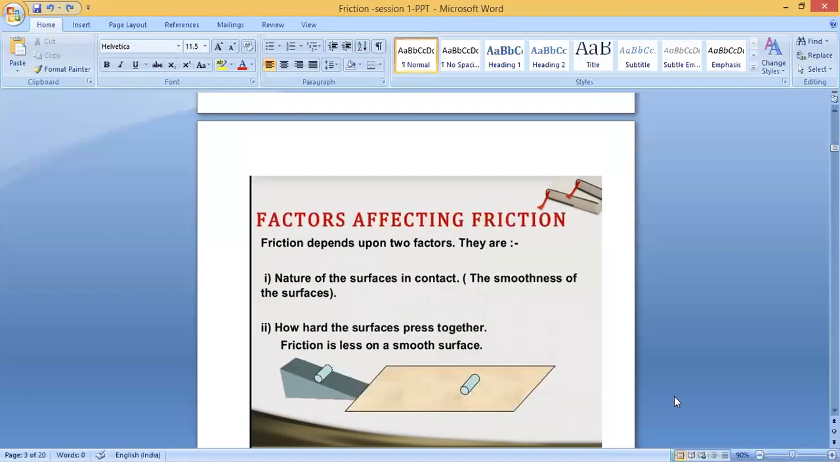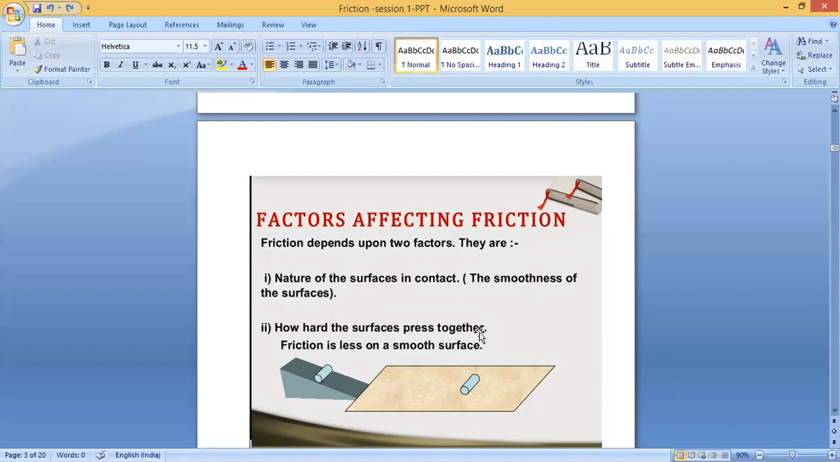What are the factors affecting friction? Friction depends upon two factors. They are the nature of the surfaces in contact, the smoothness of the surface, and second, how hard the surfaces press together. Friction is less on a smooth surface. So it mainly depends upon two factors.